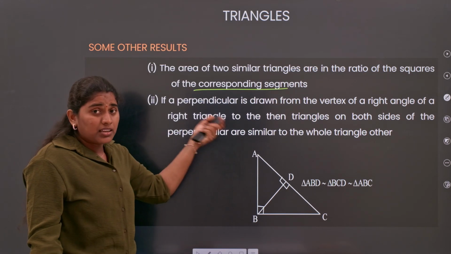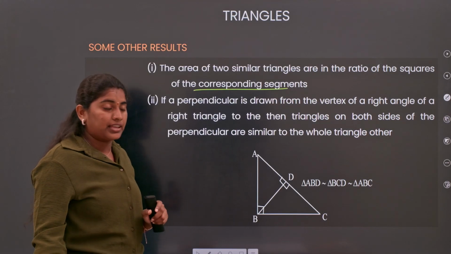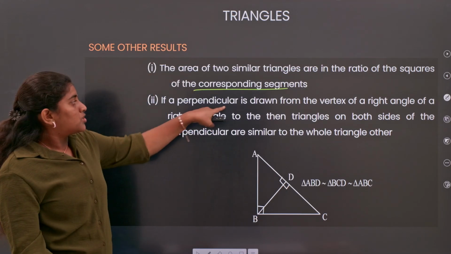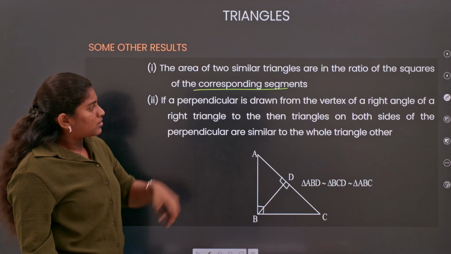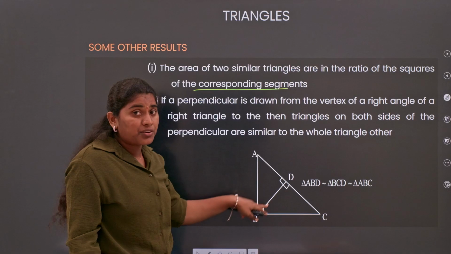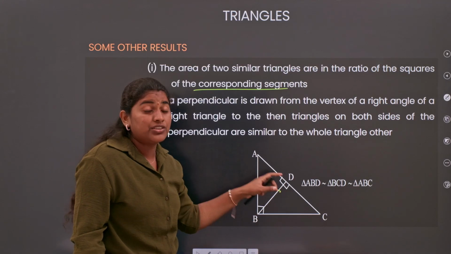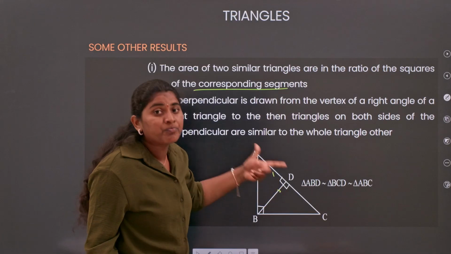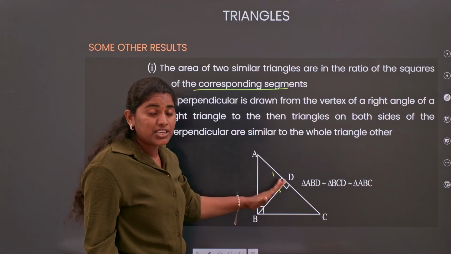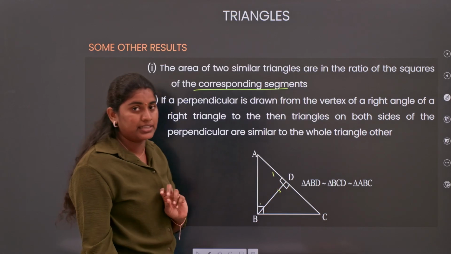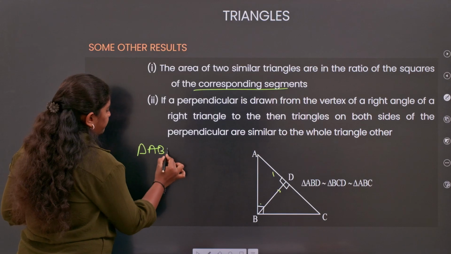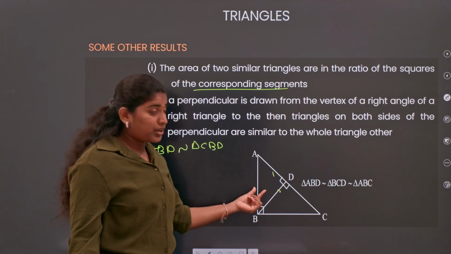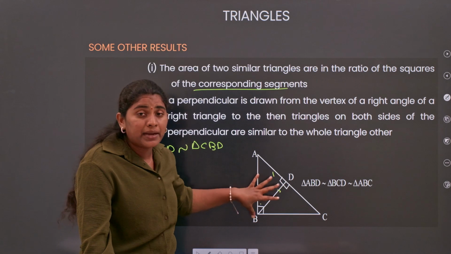Next, coming to the right angle triangle: if a line is drawn from the vertex with the right angle to the hypotenuse AC, perpendicular to it, that is, if I draw a line BD perpendicular to my hypotenuse AC, then BD divides the complete triangle into two similar triangles, where triangle ABD is similar to triangle CBD. Understood?